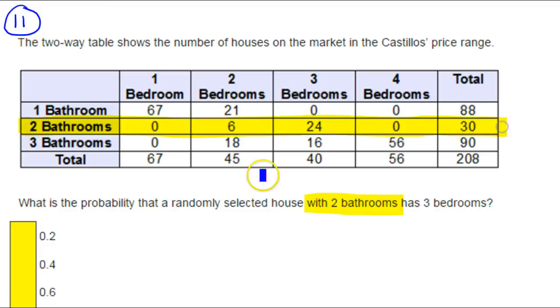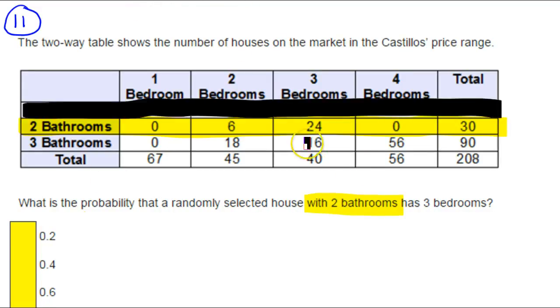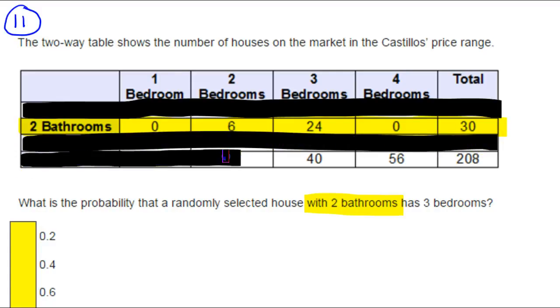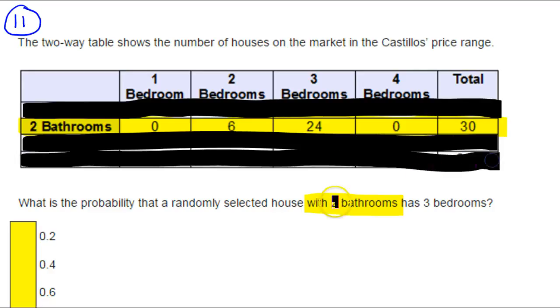So a randomly selected house with 2 bathrooms, boom. That means, just so we don't get distracted, let's black out the rest of this. For the rest of this question, let's pretend that there are no 1 bathroom houses and no 3 bathroom houses. So these totals down here will now be meaningless. So we're in a universe with 2 bathrooms.